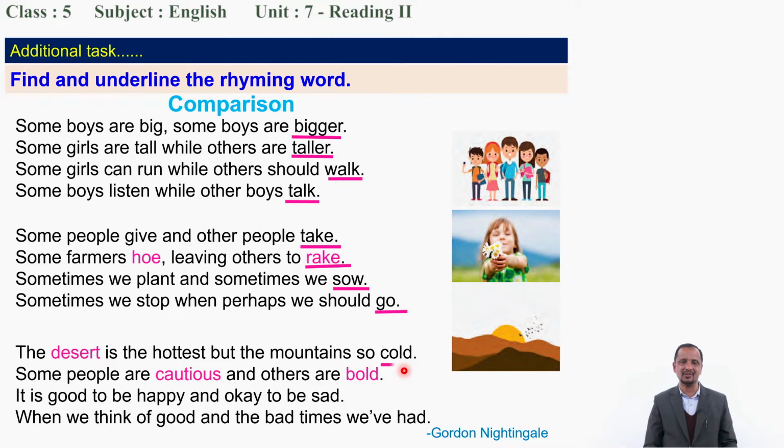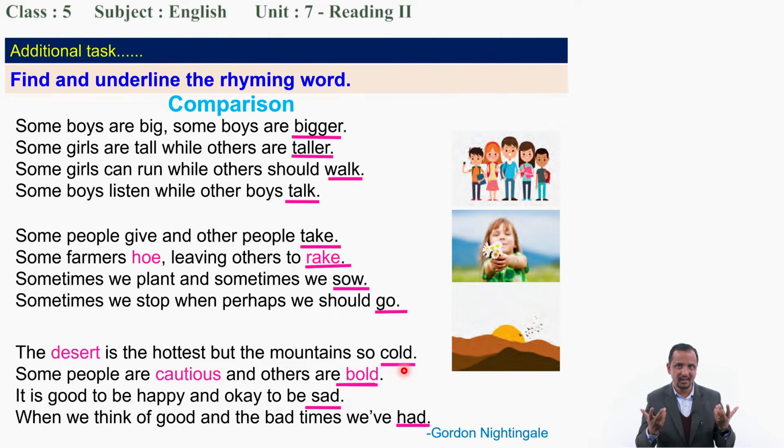Cold and bold. Yeah, rhyming words. Next one, what is? Sad. Last, sad and had. Well done. I think you have done well. Okay. And again you have to read one time.